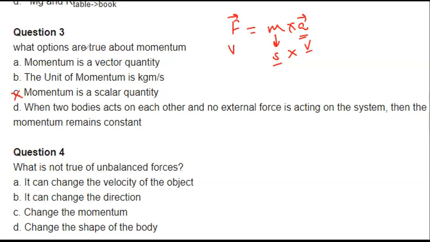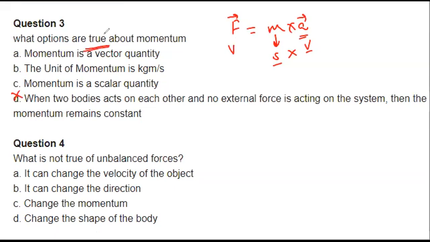Which options are true about the momentum? Momentum is a vector quantity. The unit of momentum is kilogram meter per second. Yes, this is true. Momentum is a vector quantity, it is also true.